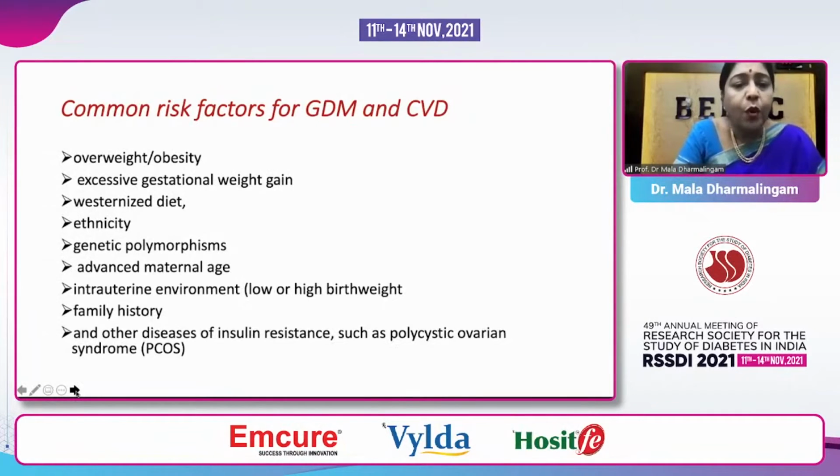Now, what are the common risk factors of gestational diabetes and CVD? We all know overweight, obesity, gestational weight gain, what they gain during the period of gestation, westernized diet, ethnicity, certain genetic polymorphisms, advanced maternal age, the intrauterine environment, the family history, and associated disorders like the polycystic ovarian syndrome, which we are increasingly seeing in our endocrine practice.